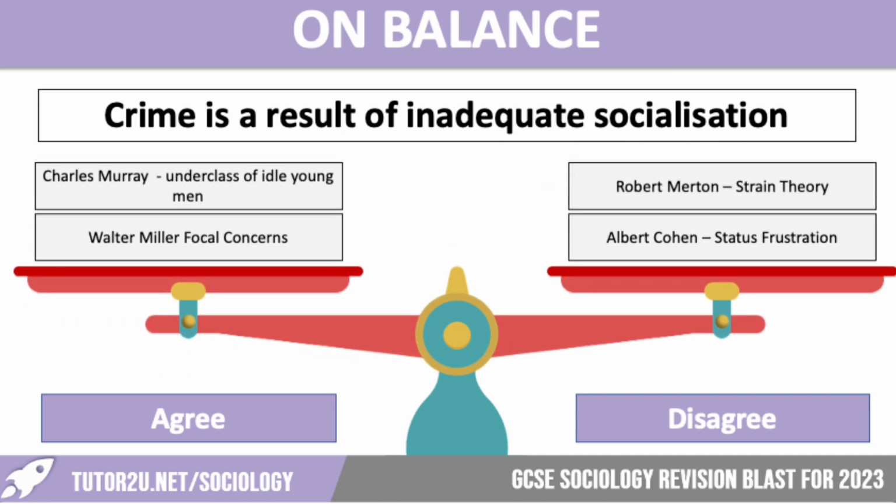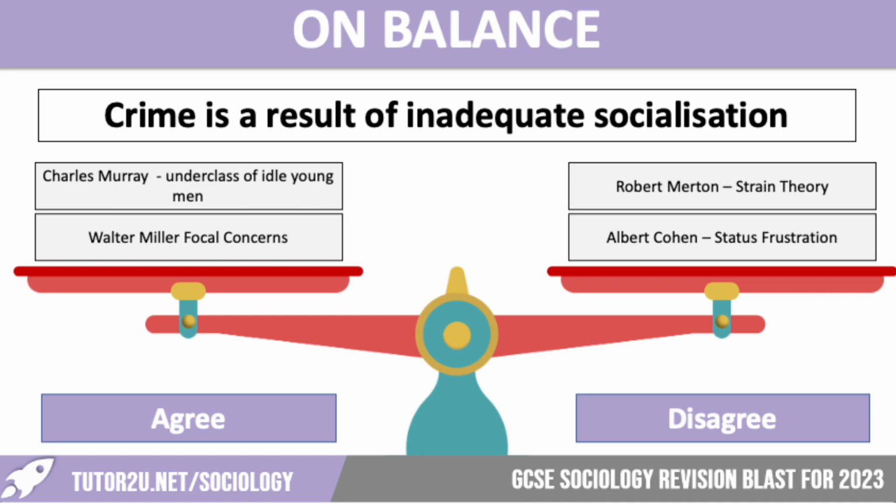We've got the strain theory by Robert Merton. So he talked about how crime was a result of everybody striving for these socially accepted goals. So it came from his thoughts on the American dream, so the idea that everybody's striving towards a big house, a nice car, a really good quality of life, the American dream. But lots of people can't achieve that through legitimate means. So this puts a strain on society. And his study looked at 5 different ways that people respond to strain, and one of them was innovation, where people have the same goals but they'll turn in different ways to get them rather than just working hard. So for example, crime.